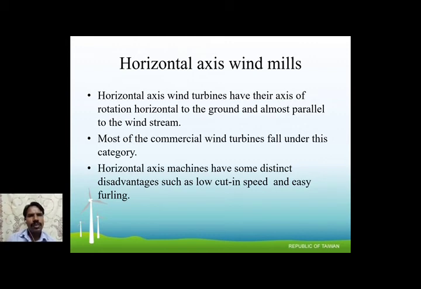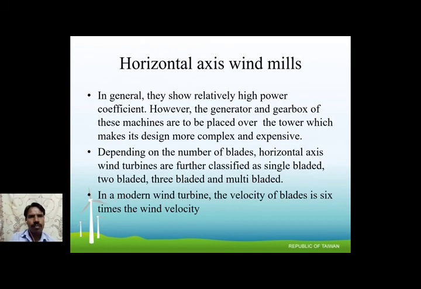In the horizontal axis windmill, the wind turbine has its axis of rotation horizontal to the ground, almost parallel to the wind stream. Most commercial wind turbines use this type. The disadvantage is a low cut-in speed, and it is easy furling. Furling is nothing but bending. Unavoidable braking is only possible with high velocity.